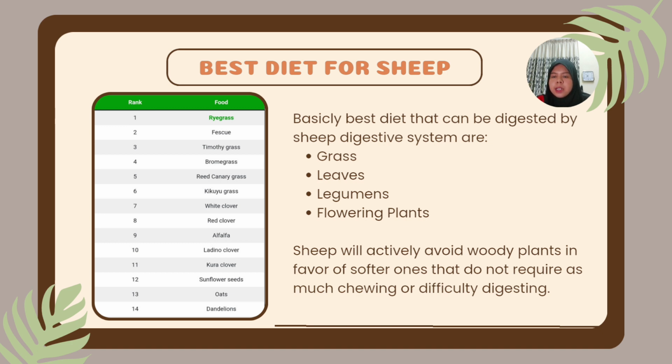Here we can see that a sheep will favor to choose ryegrass, followed by fescue, timothy grass, brome grass, reed canary grass, kikuyu grass, white clover, red clover, and etc.